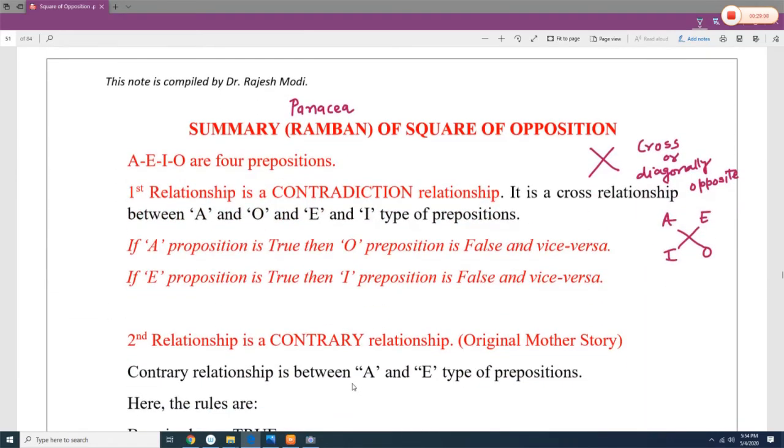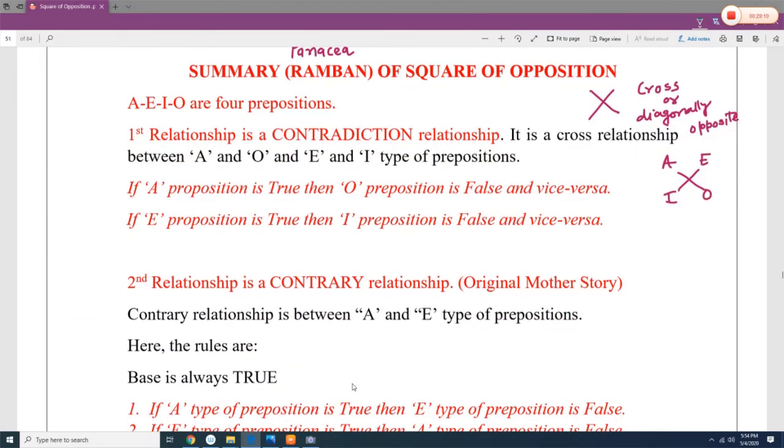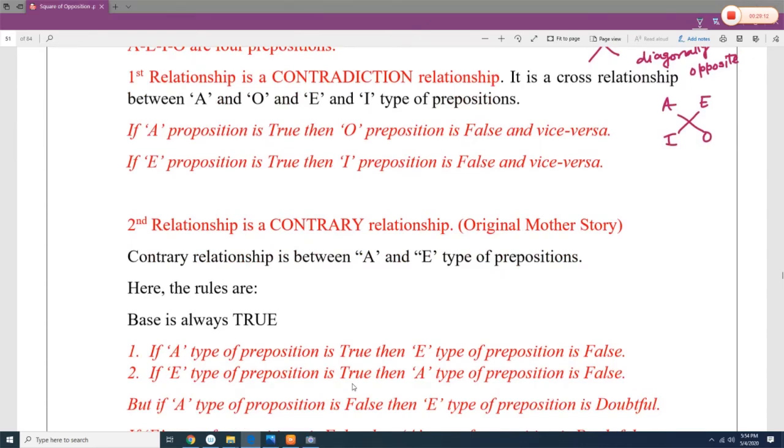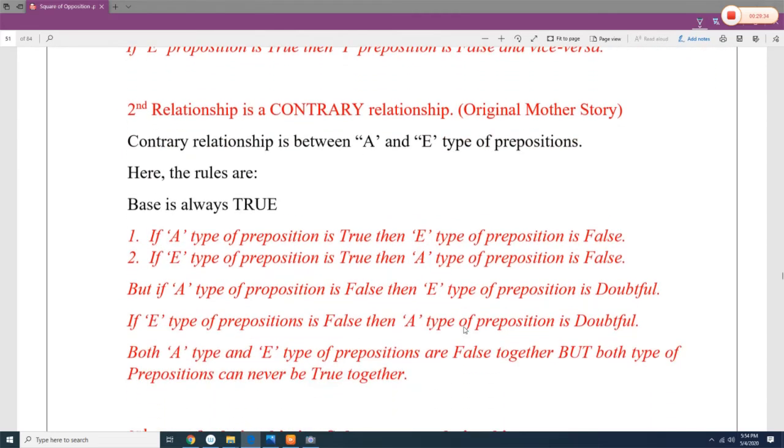Now, is there any panacea to remember all these facts? Yes. Let's say the contrary relationship is a cross type of relationship, or diagonally opposite relationship, where A and E, and E and I. So if A proposition is false, then I proposition is right, and when I is false, E is right. When A is right, O is false, and when O is right, A is false. In contrary relationship, the base is always true.